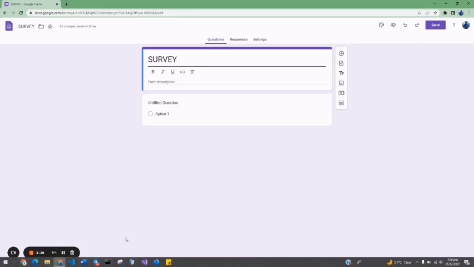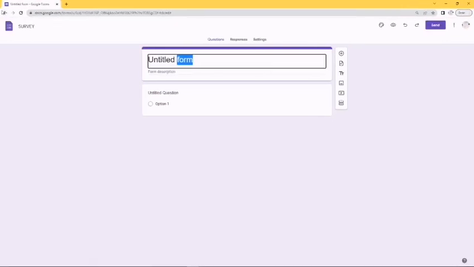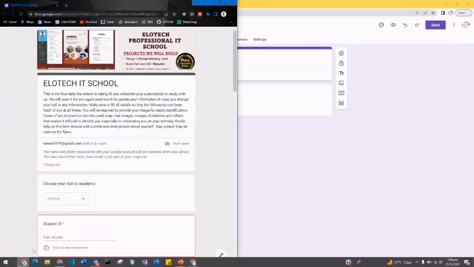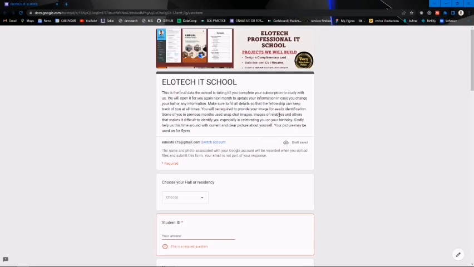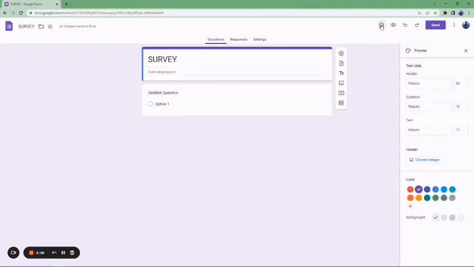So now this is what we are going to build, the one I just showed you. So let us go here and open this one full screen. We are going to do the insertions one after the other. So the first thing is the picture, the header. So let's go and insert that picture over there. If you want to insert any picture, you first have to go to this customize theme. If you click on customize theme, it is going to open for you. Then the header image is right below here.